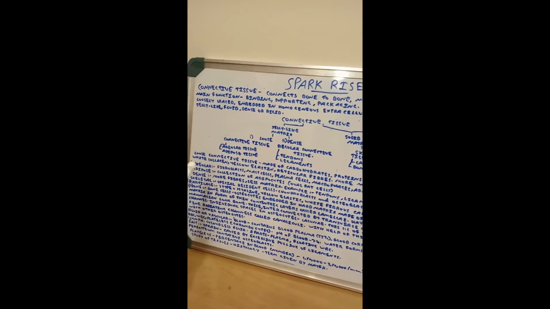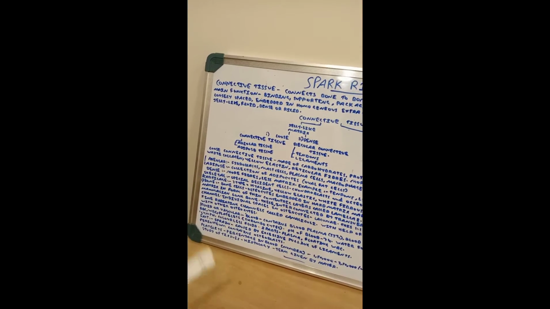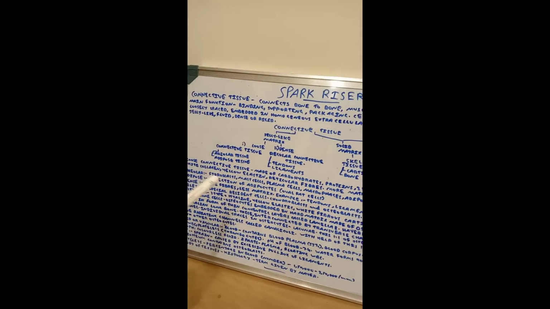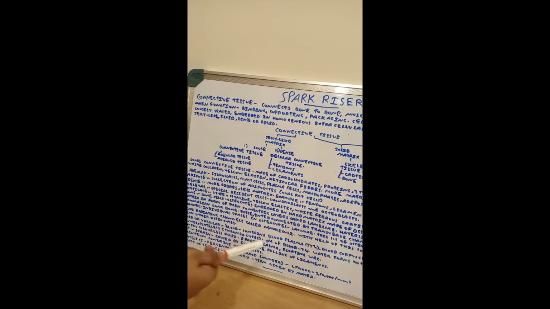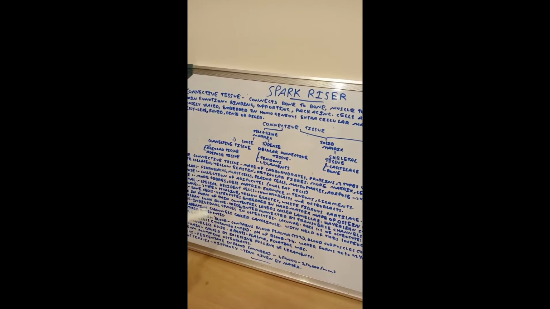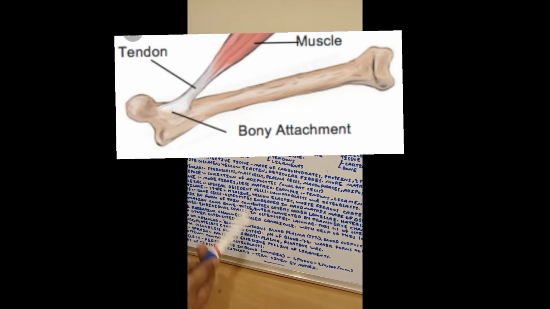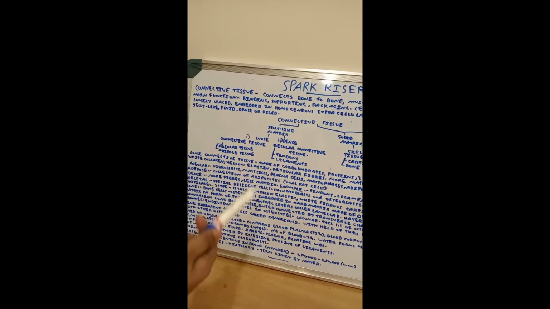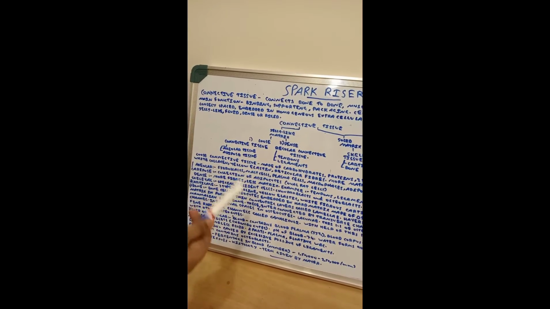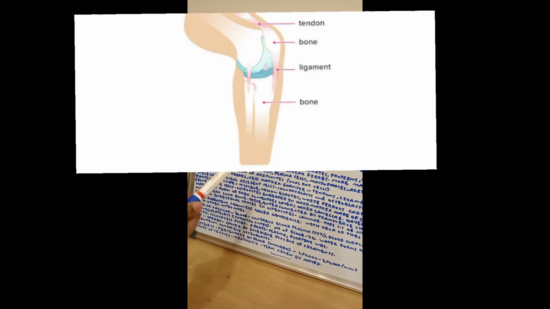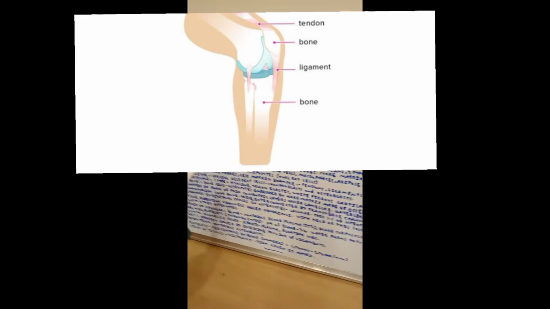And now we are going back to the functions. First, we are saying the functions of the dense regular connective tissue. They are a fibrous connective tissue with more fibers and less matrix, as we mentioned. And the tendons are strong, inelastic, white fiber tissues that join the skeletal muscles to bones. They have great strength, but the flexibility is limited. And the ligaments are the elastic structures which connect one bone to another.